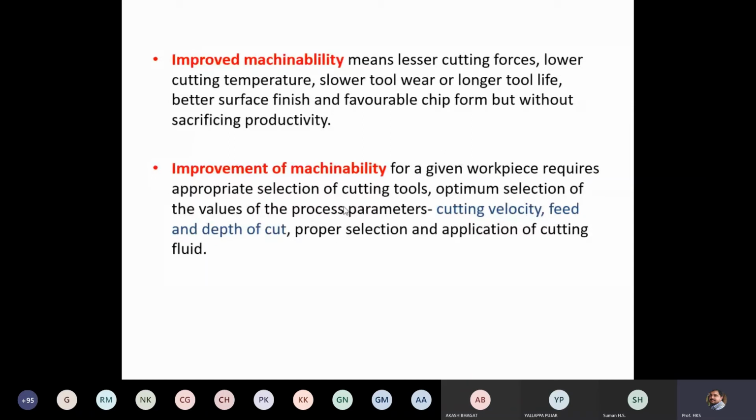Next, other than selection of cutting tools and selection of optimum process parameters, machinability also depends on proper selection and application of cutting fluid. We are going to discuss cutting fluid and cutting tool materials in detail in the next module. We are also going to discuss these process parameters in detail and solve some numericals based on them in the next module.